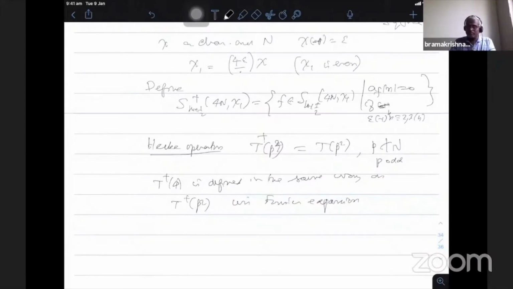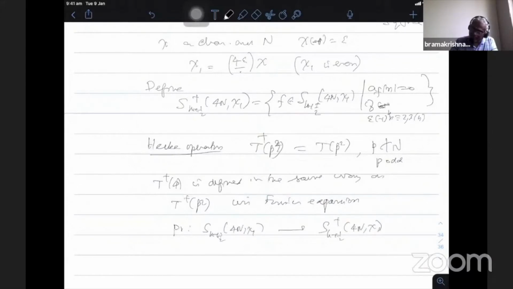So there is a projection operator which takes the cusp forms into the plus space. The projection is from S_{k+1/2}(4N, chi1) onto the plus space.